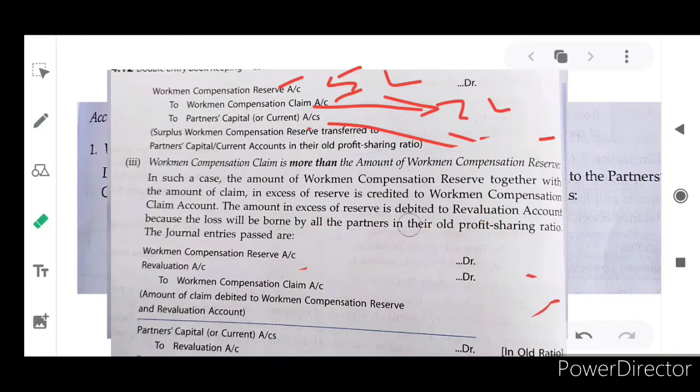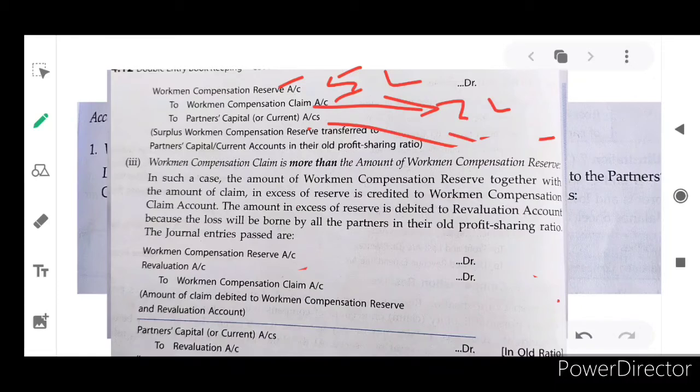In this situation, the required amount, the claim amount, is more than the reserve. We have reserve of only 5 lakhs. Same, one worker met an accident. The hospital is asking to pay 7 lakh rupees, but we have only 5 lakh rupees as reserve. In this case, the amount of workman compensation reserve together with the amount of claim in excess of reserve is credited to workman's compensation claim account. The amount of excess of claim over reserve is debited to revaluation account.